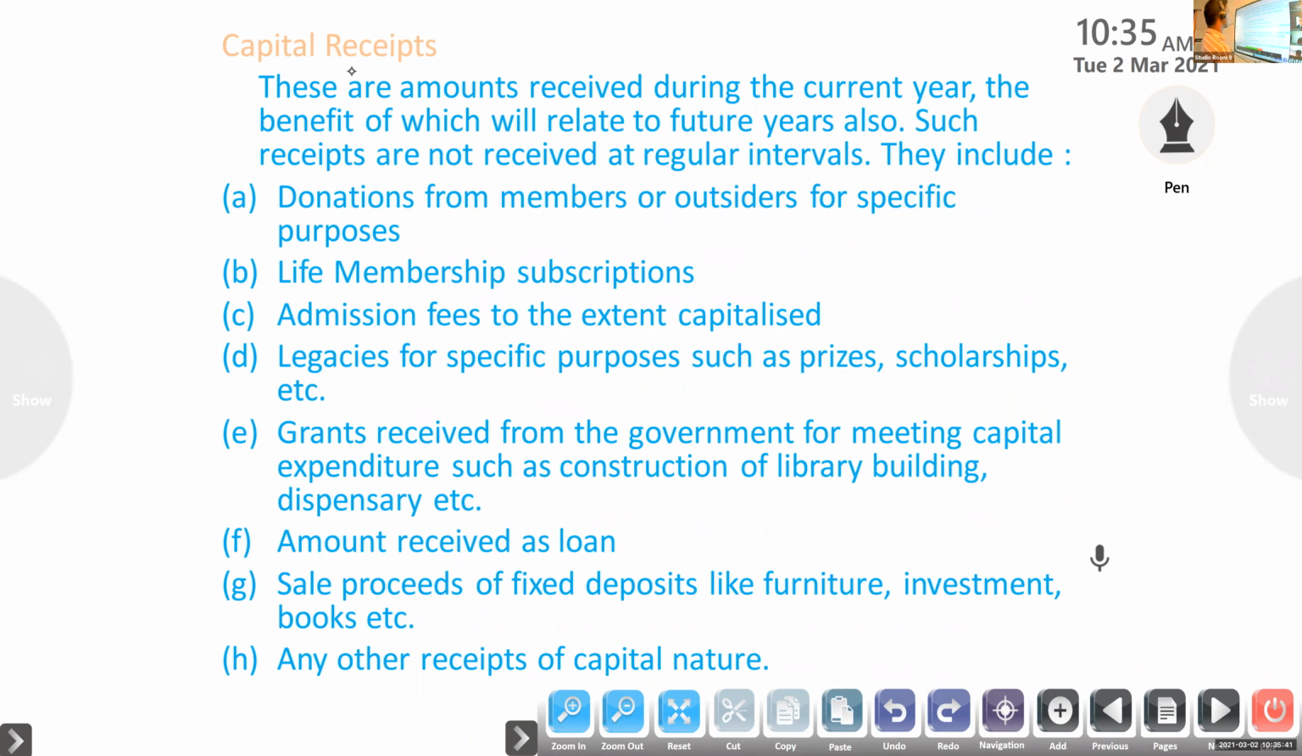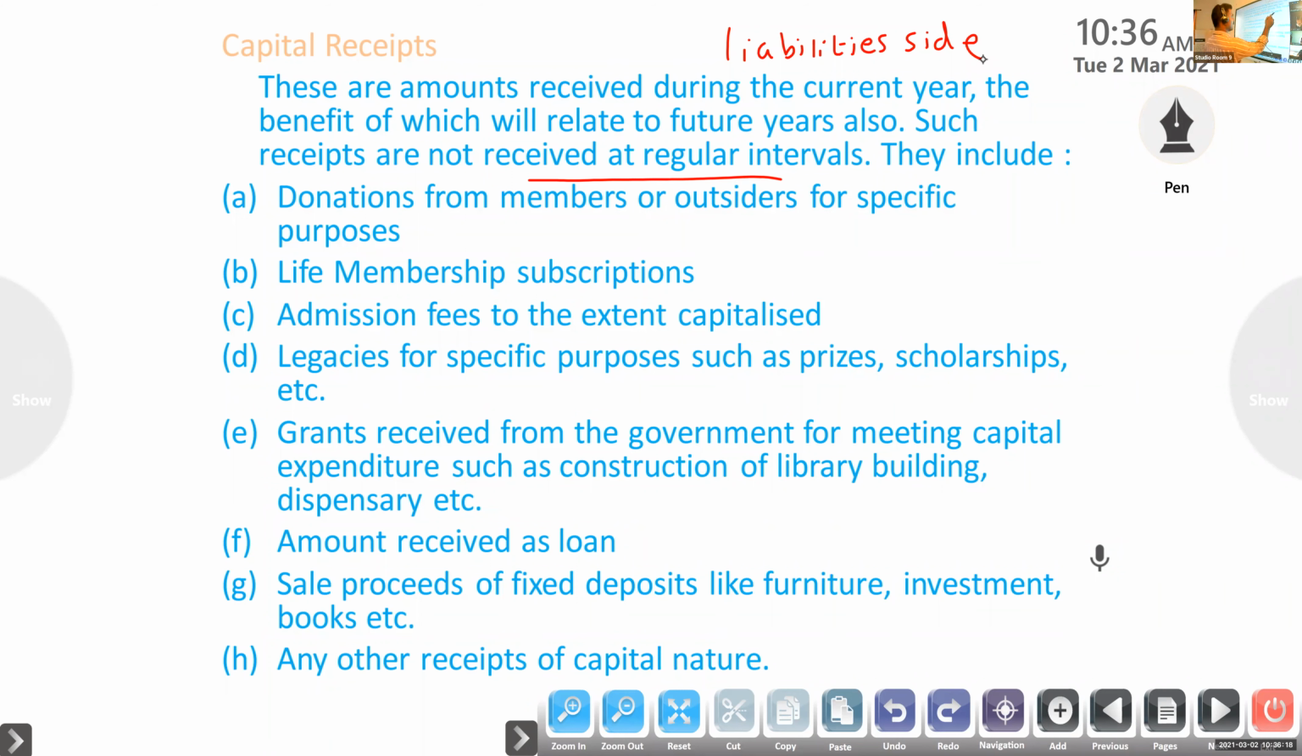Next one, capital receipts. What do we mean by capital receipts? This is the amount received during the current year. We do not receive it at regular intervals. The benefit will relate to the future years also. Such receipts are not received at regular intervals. So these are the capital receipts. They will come on the liability side.